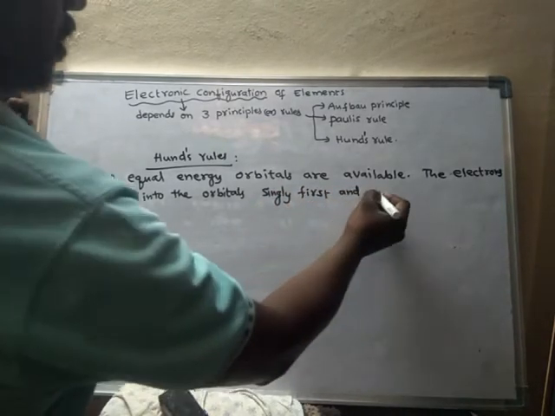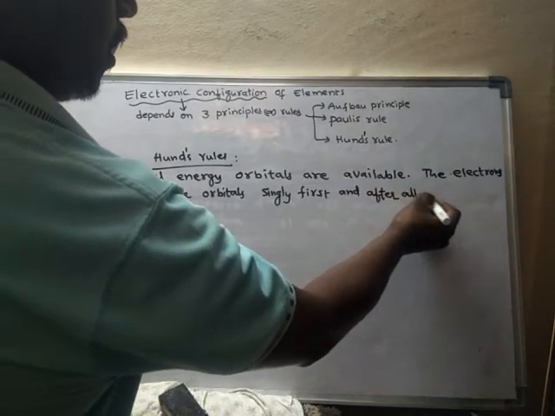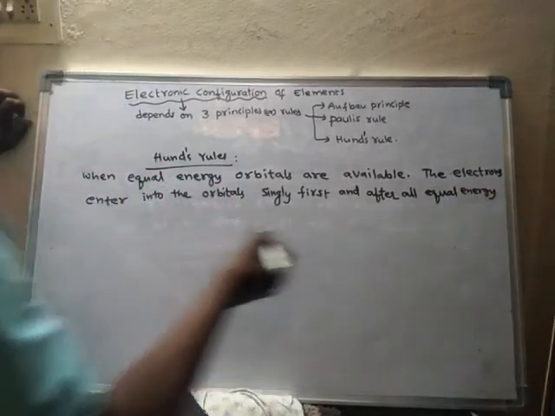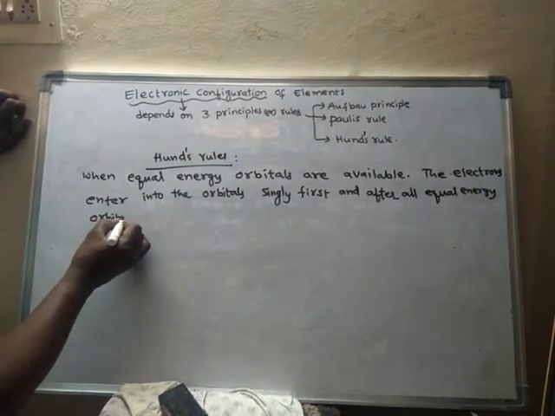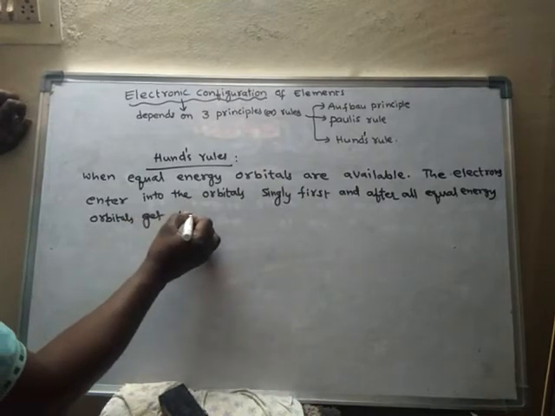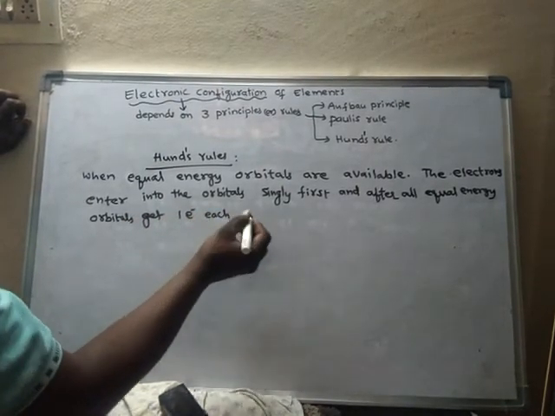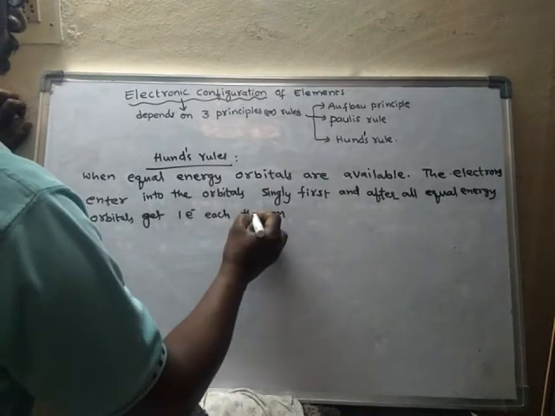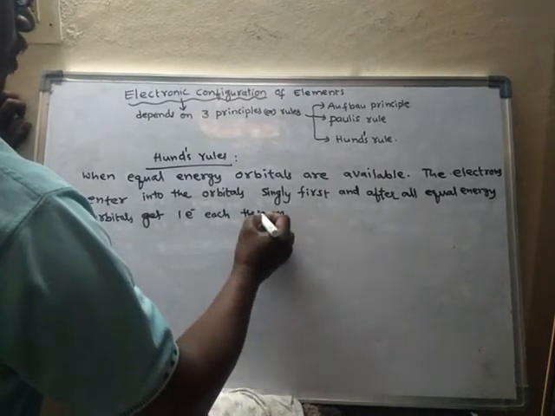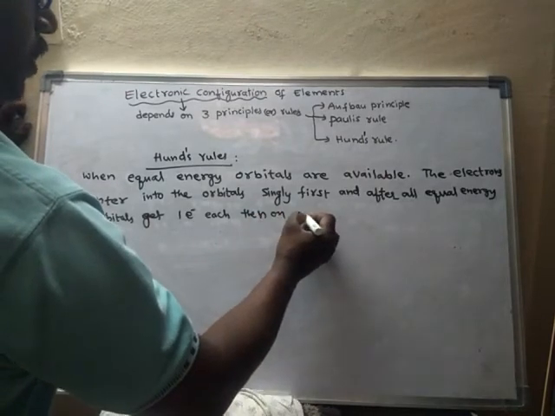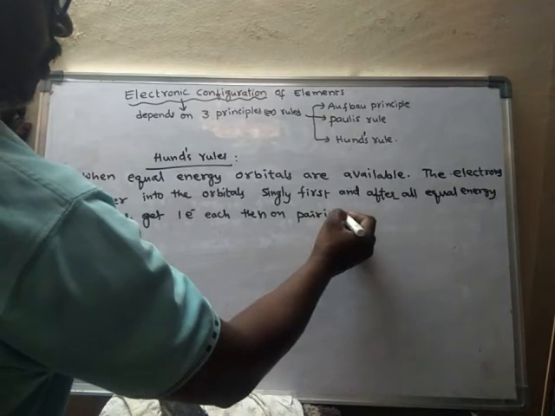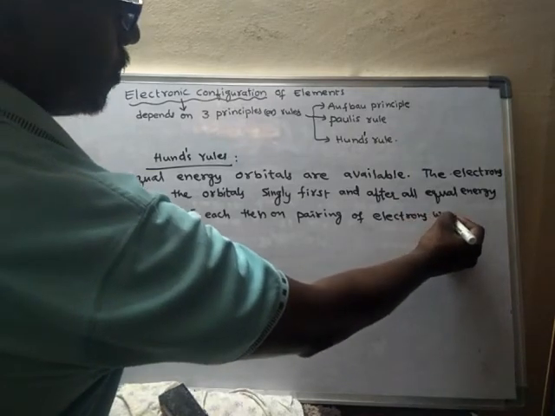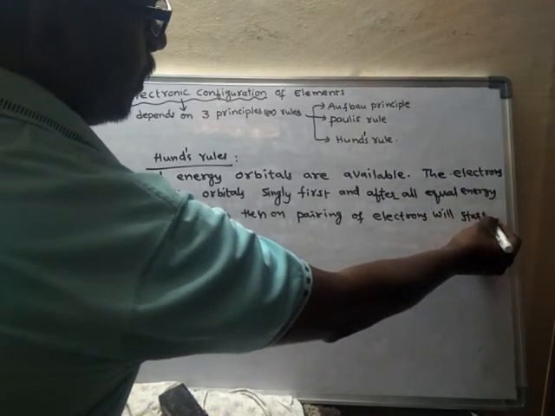and after all equal energy orbitals get 1 electron each, then only pairing of electrons will start. I will tell you the meaning of this one.